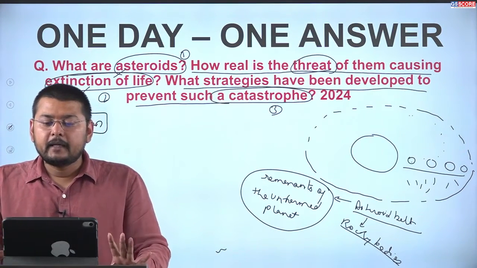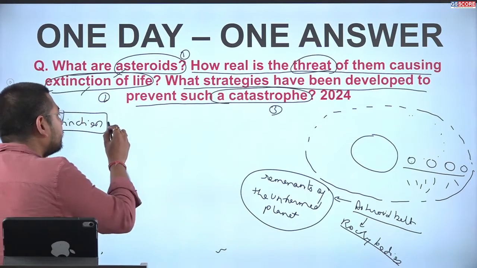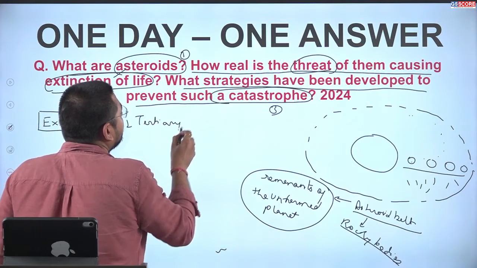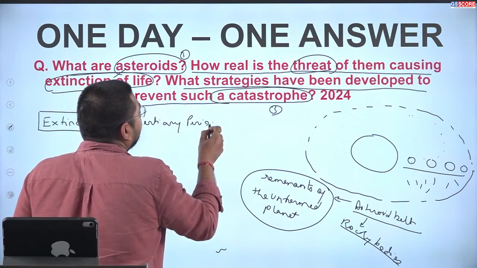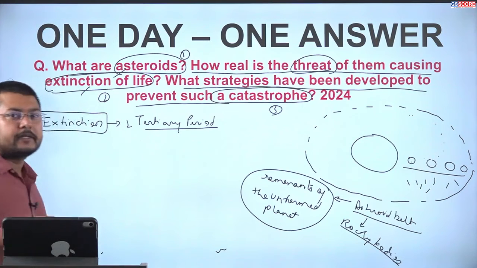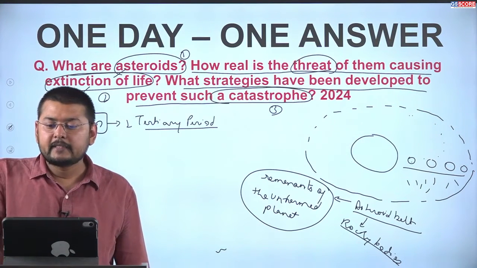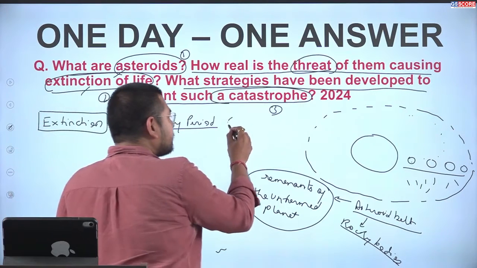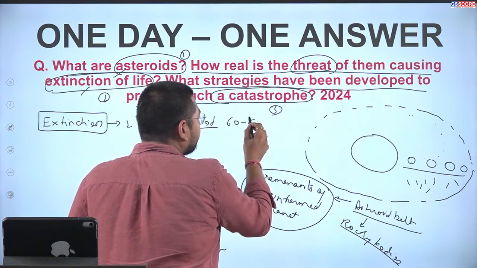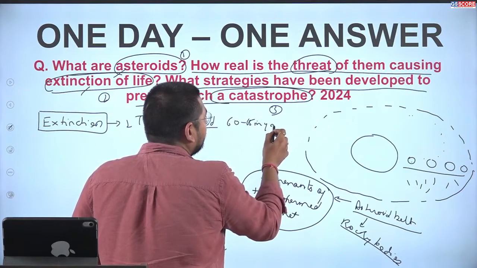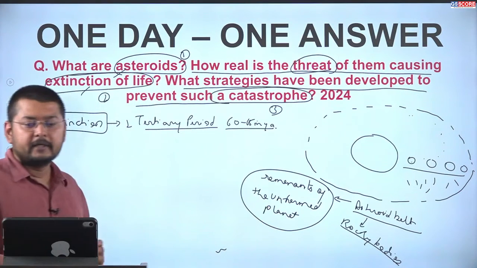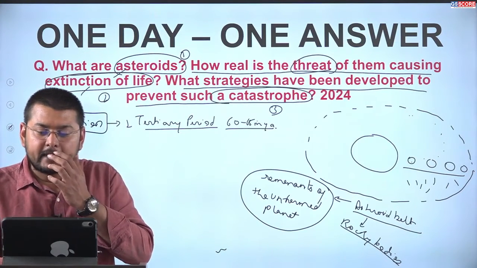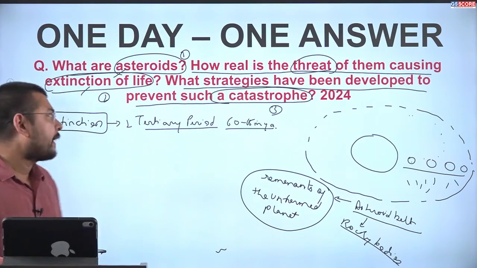One of the impacts took place in the tertiary period, around 60 to 65 million years ago. This asteroid impact is called the Chicxulub impact.